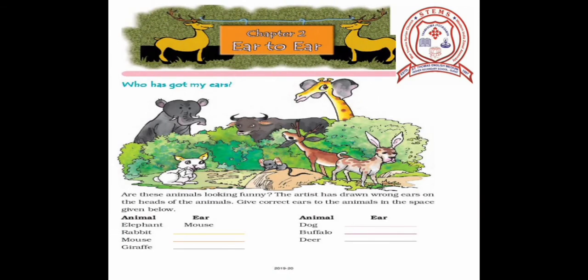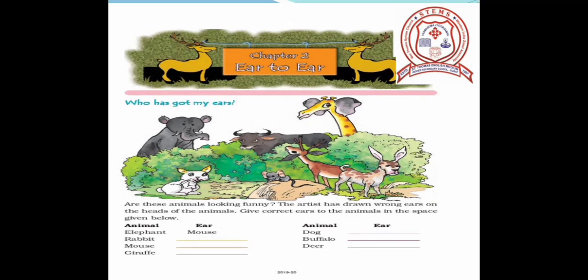The next animal is a rabbit. The artist has drawn the ears of a giraffe on it. The animal is a mouse. The artist has drawn the ears of a dog on it. In the picture, the next animal is a giraffe. The artist has drawn the ear of an elephant on it.